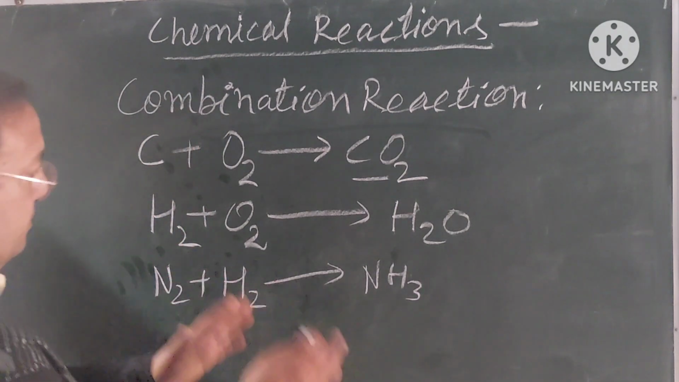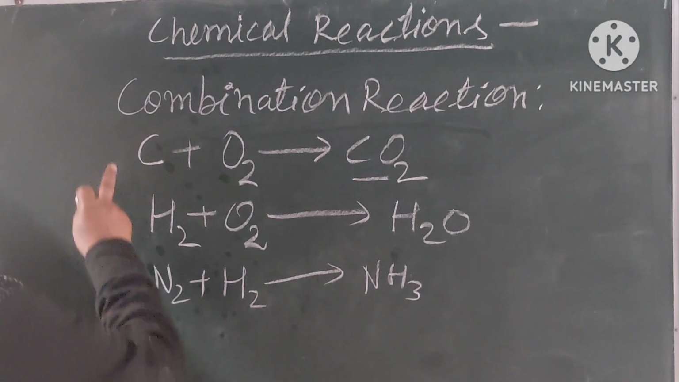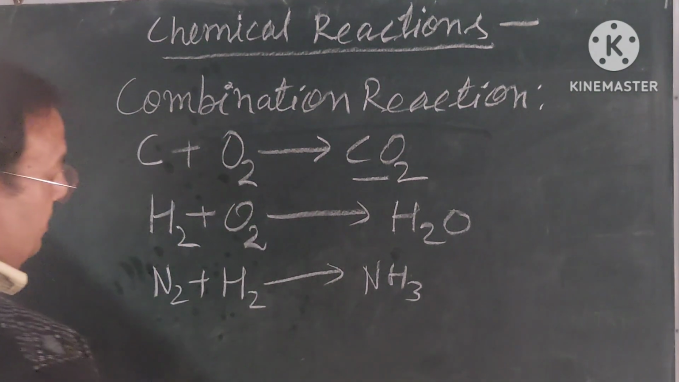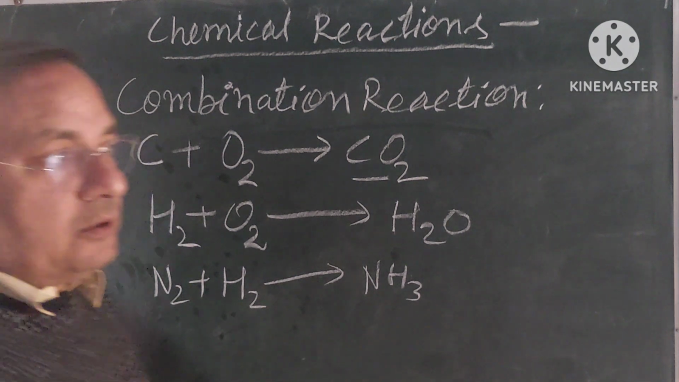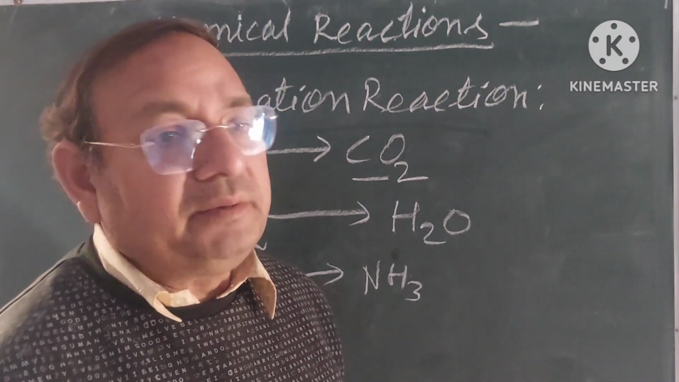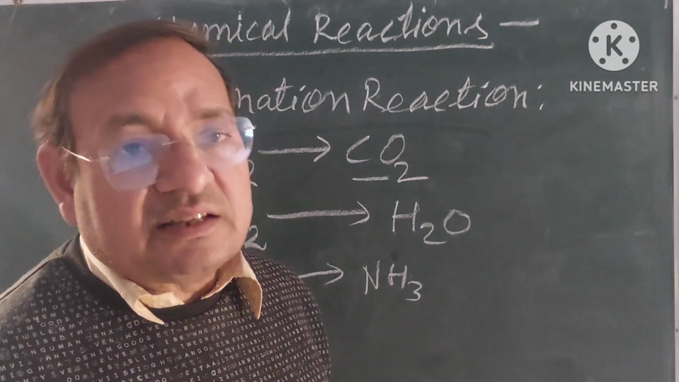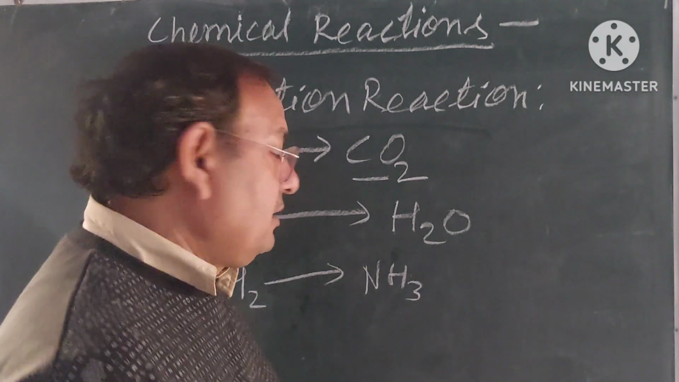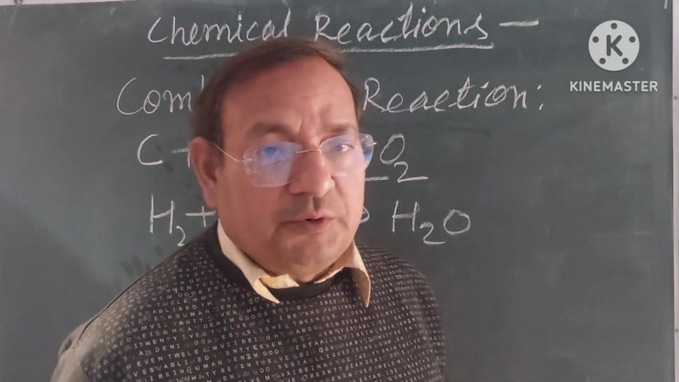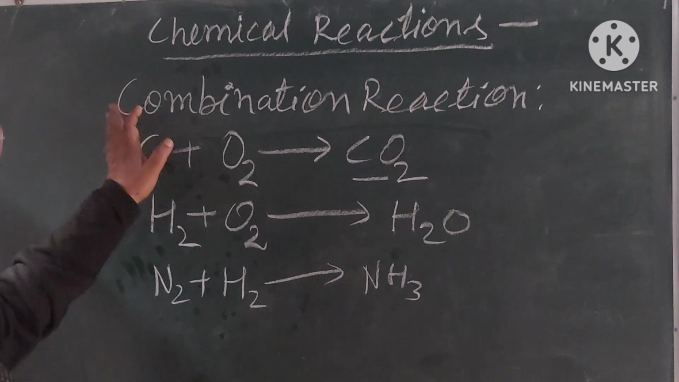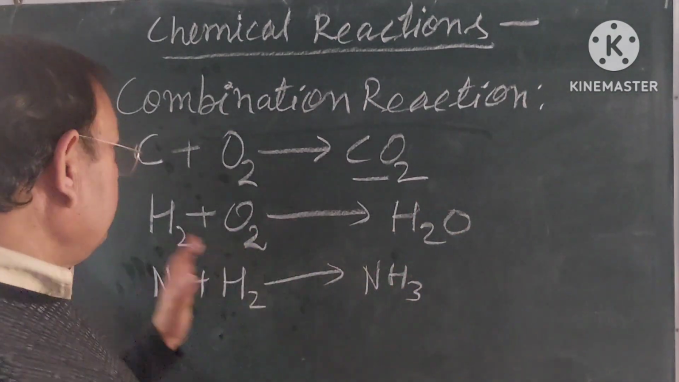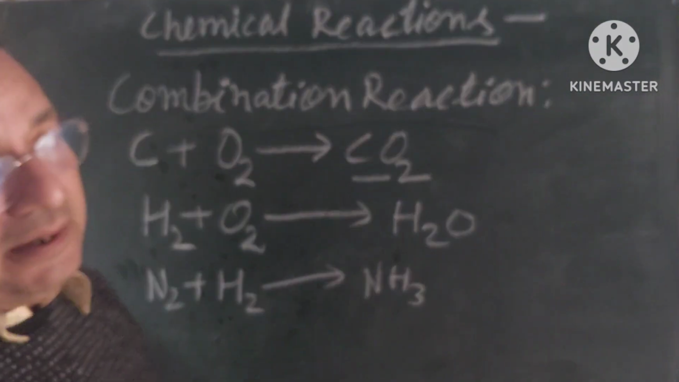Two reactants, one product. In the first also two reactants, one product. In the second, two reactants, one product. So when two reactants combine chemically and form a single product, it is called a combination reaction, or synthesis reaction, or addition reaction. My dear students, I hope all of you have understood the combination reaction and the examples of combination reaction.